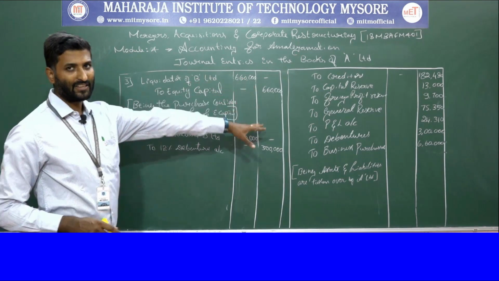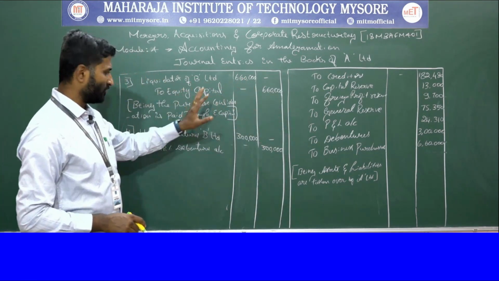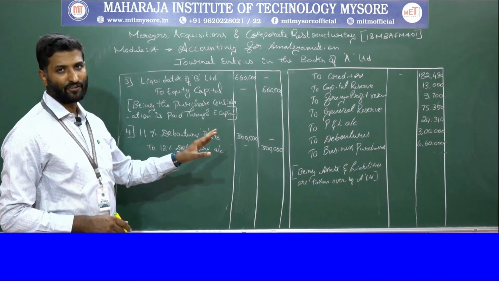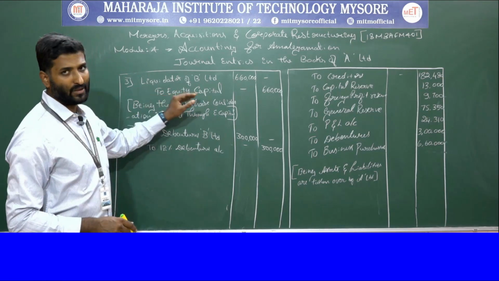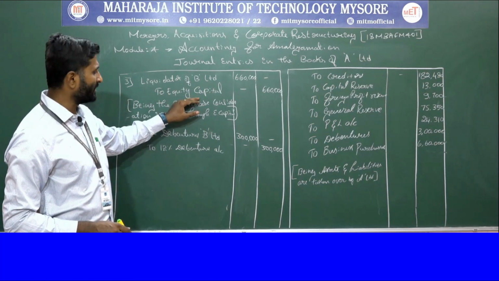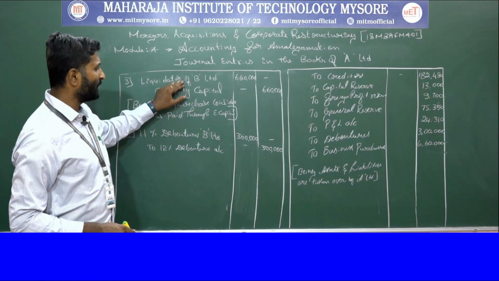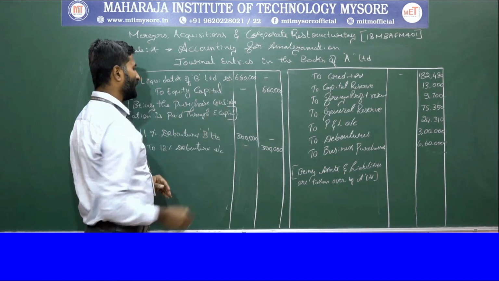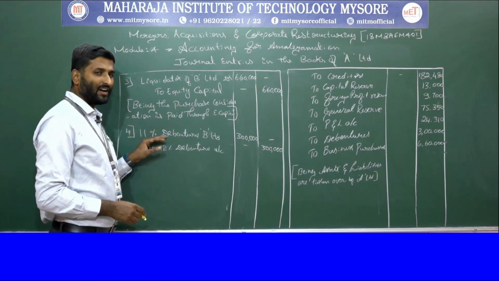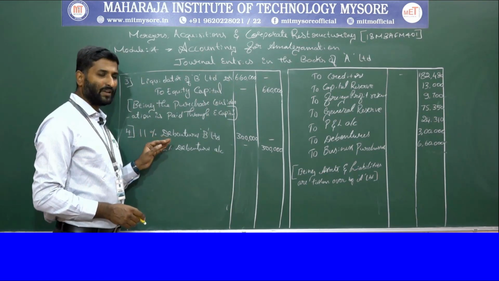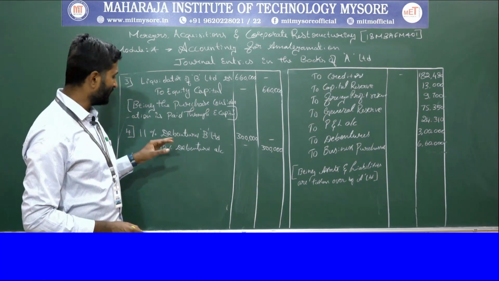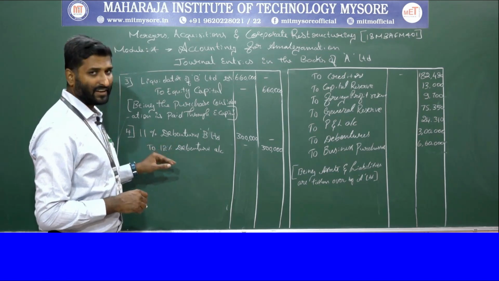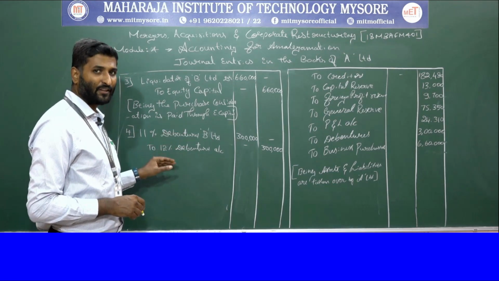So the second journal entry, hope you understand. In the third, whatever business purchase consideration we considered in the first journal entry, we are going to make the payment through equity capital. Therefore, for liquidator of B Limited, debited to equity capital account. Then in the adjustment they have given that A company agrees to take over the debentures and continue with the same denomination, but instead of 11% the company is ready to pay 12%.